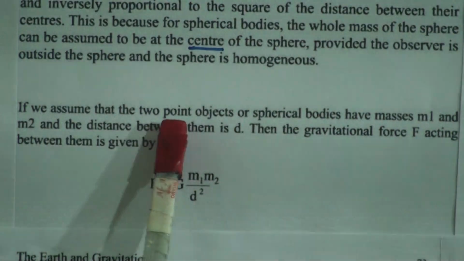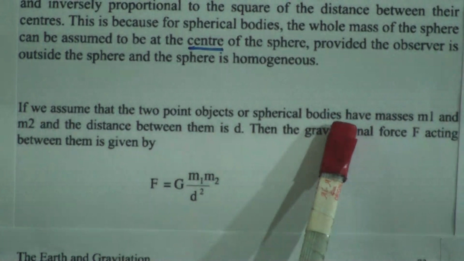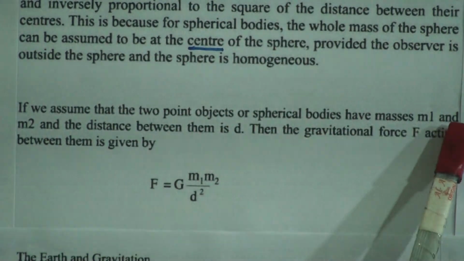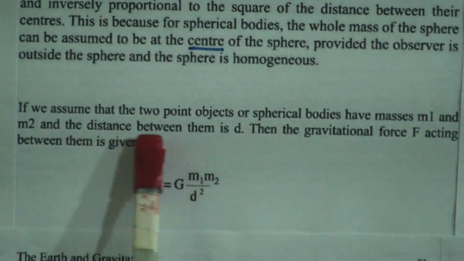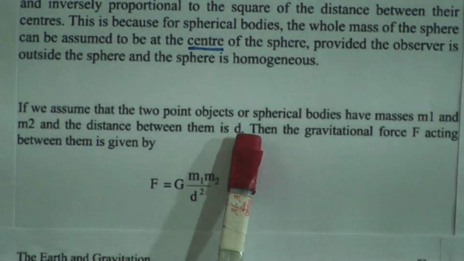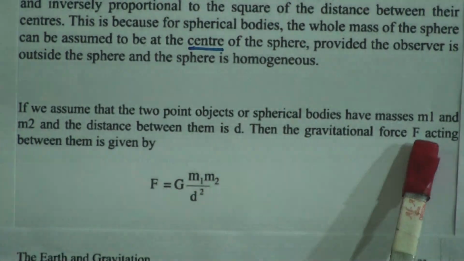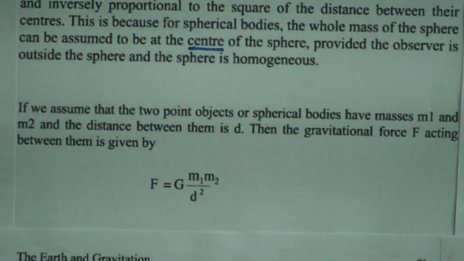If we assume two point objects or spherical bodies have masses m1 and m2 and the distance between them is d, then the gravitational force F acting between them is given below.